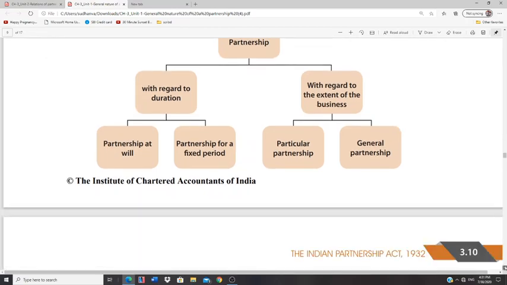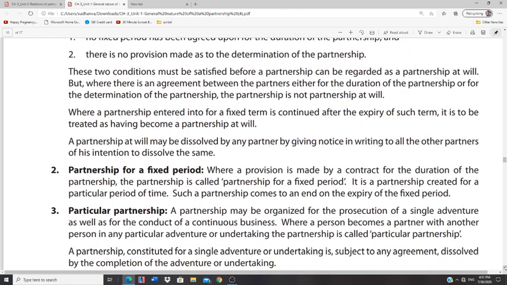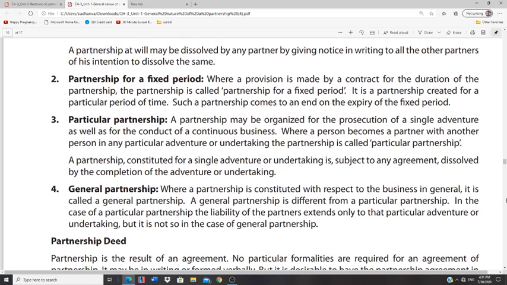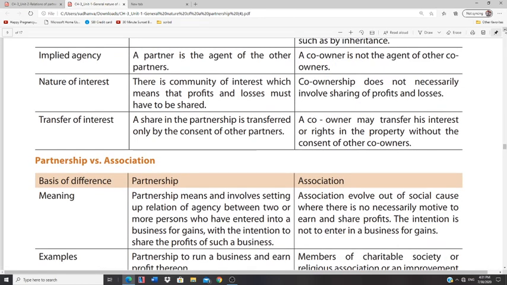Hello students, in the previous session we discussed the Indian Partnership Act, a general introduction, and noted down the important features of a partnership agreement. Then we came across the differences between a partnership and other kinds of business, such as a HUF or a joint stock company and so on.